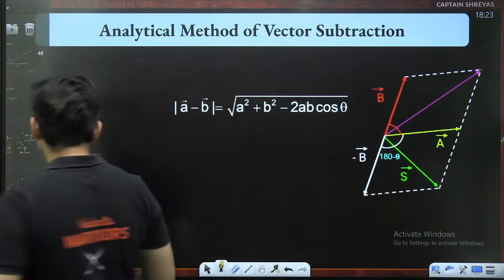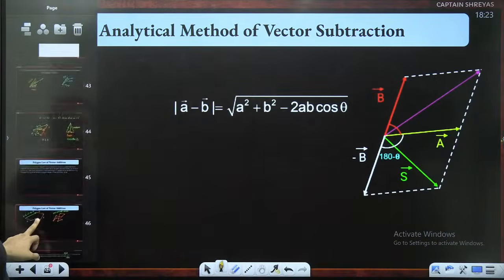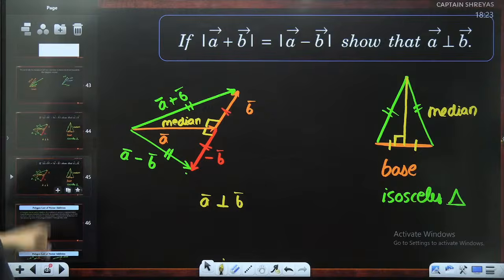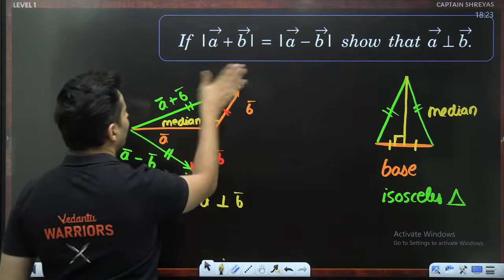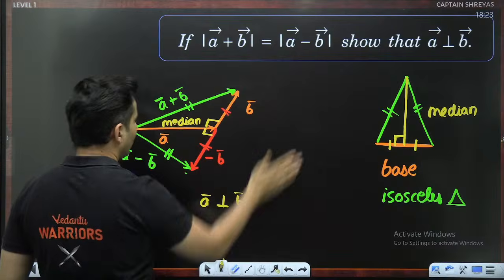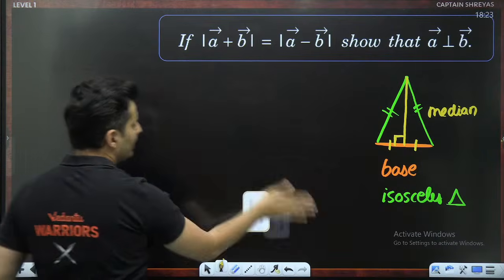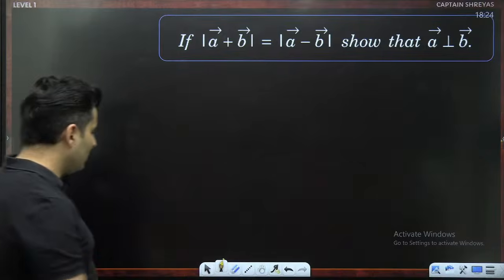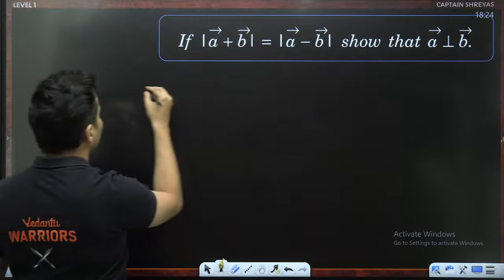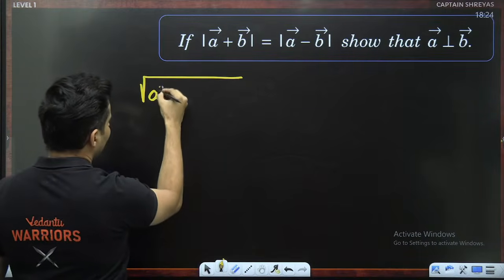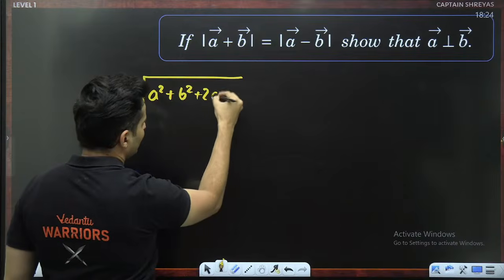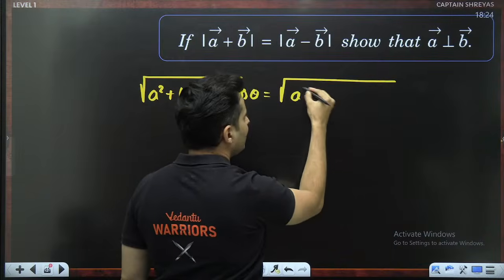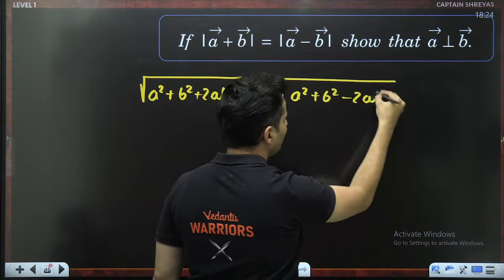In fact, if I use these methods and go back to one of these problems, remember, this was asked: prove that if the magnitudes of A plus B and A minus B are equal, then A and B are perpendicular to each other. We did this geometrically. We can also do it analytically. What is the modulus of A plus B? It is basically root of A square plus B square plus 2AB cos theta. What is the modulus of A minus B? It is A square plus B square minus 2AB cos theta.